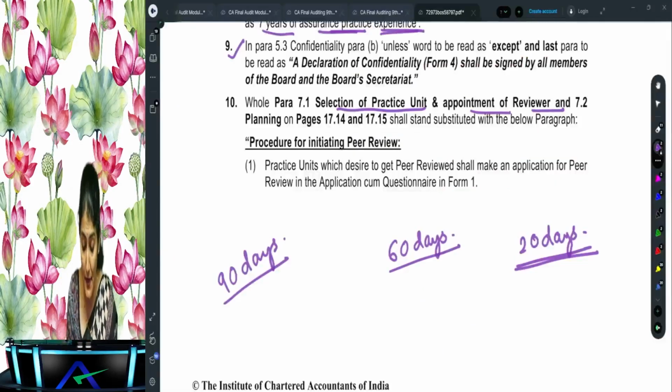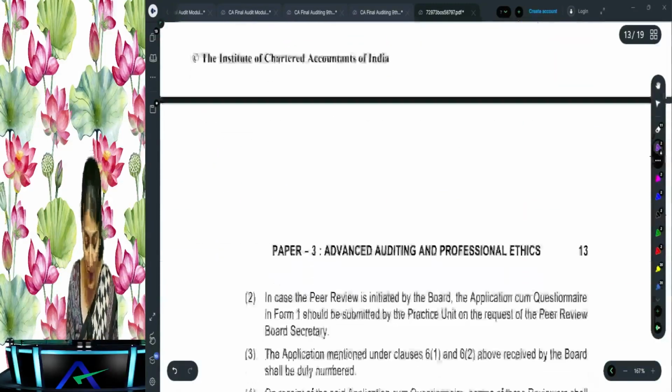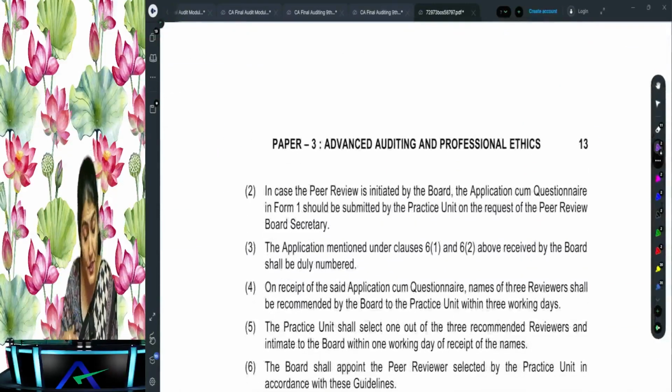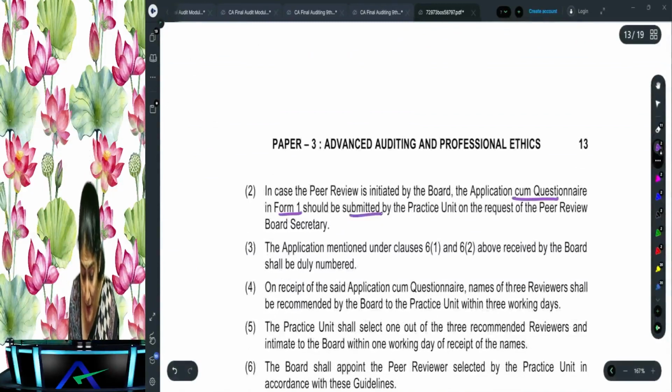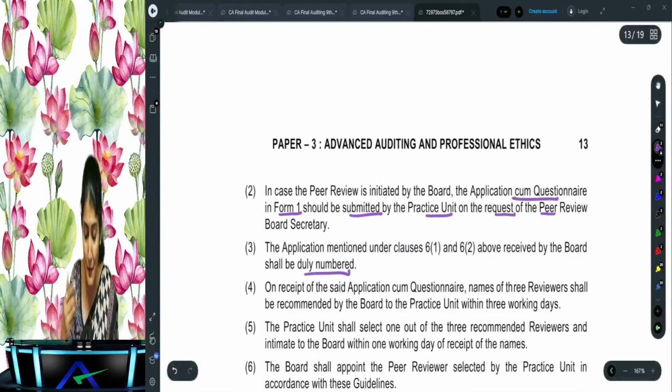Okay, so what did I tell you? A practice unit which desires to get itself peer reviewed will make an application for the peer review in the application cum questionnaire in form 1. In case the peer review is initiated by the board, the application cum questionnaire in form 1 should be submitted by the practice unit on the request of the peer review board secretary. Then what does it say? The application will be duly numbered.